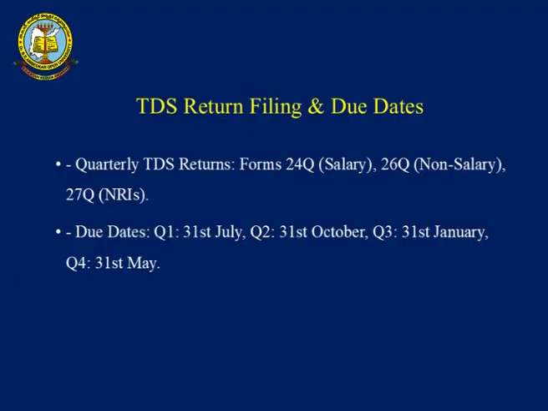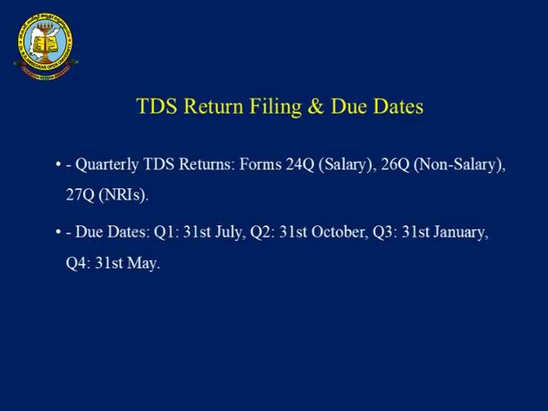In this we have quarterly TDS returns. He has to file every quarter, once in 3 months, the TDS returns according to Form 24Q for salaried persons, Form 26Q for non-salaried persons, and Form 27Q for NRIs. So, these are the different forms for filing of TDS returns. On behalf of the taxpayers, the tax deductor has to file these forms on behalf of the income-earning person.